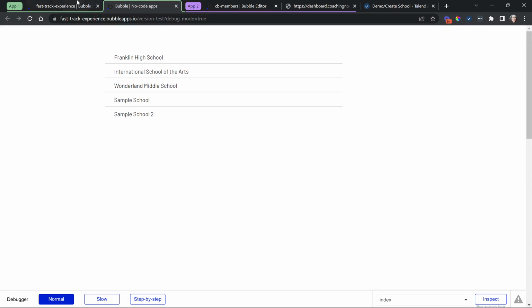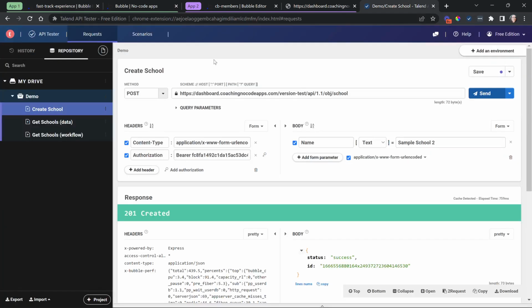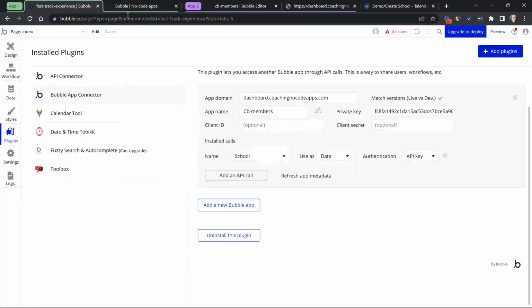So you want to see the Bubble App connector as another external source. Yes, it's one Bubble App connecting with another Bubble App. They're both in the Bubble world, but this application is seen as an external source, just like this standalone API testing tool.